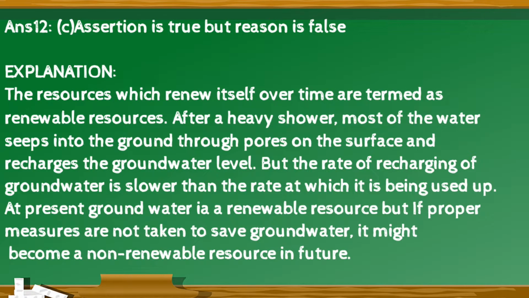The right option is C. Assertion is true but reason is false. Explanation for this is the resources which renew itself over time are termed as renewable sources. After a heavy shower, most of the water seeps into the ground through pores on the surface and recharges the groundwater level. But the rate of recharging of groundwater is slower than the rate at which it is being used up. At present, groundwater is a renewable resource, but if proper measures are not taken to save groundwater, it might become a non renewable resource in the future.